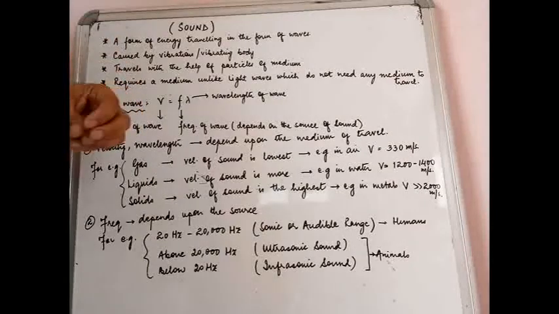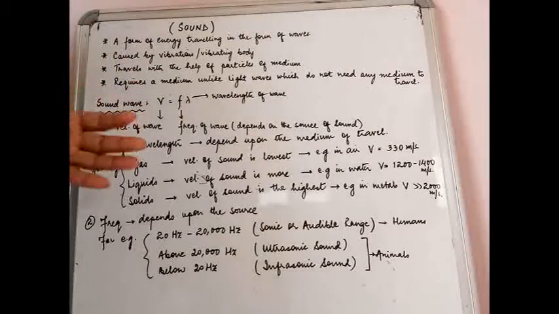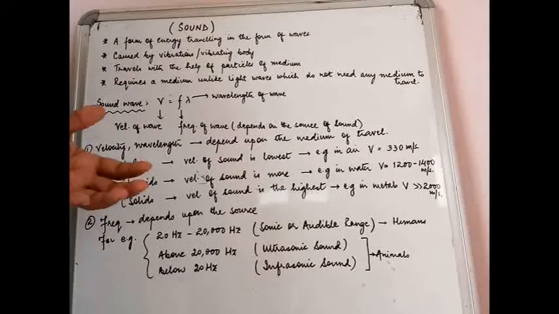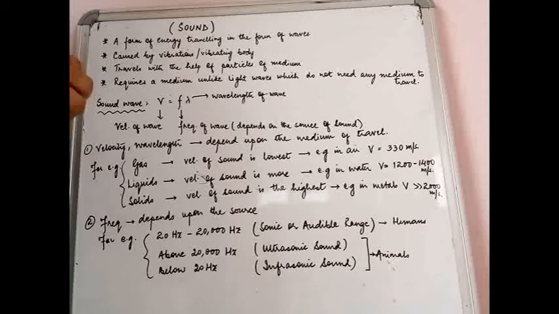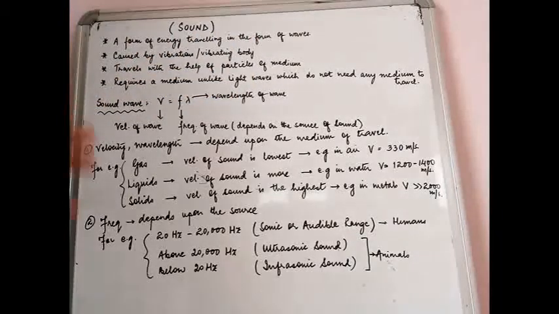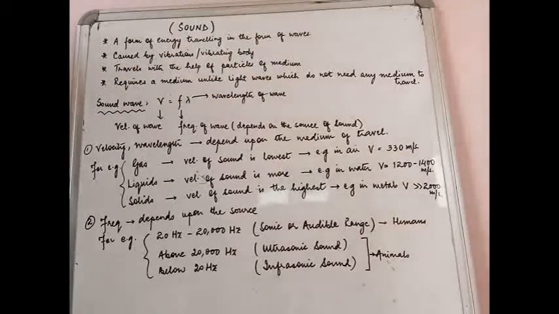Now, how is it produced, or how is a sound created? For example, if I am speaking, you can hear me. So what is the thing that is producing this sound that is coming out of my mouth? It is some vibrating body. If you read the second line, it is caused by vibrations or a vibrating body. So in the case of myself speaking to you, what is that vibrating body? It is the vocal cord in my mouth. It is the vocal cord that is vibrating and that is generating sound.